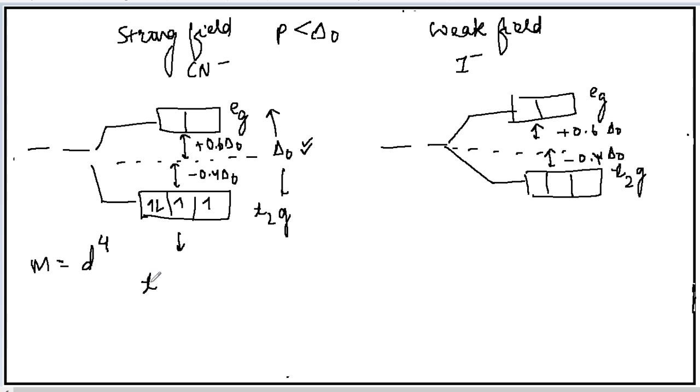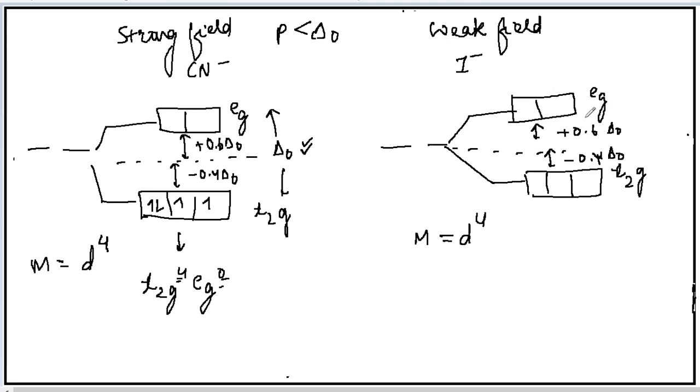You got T2G4 EG0. T2G4 means it has 4 electrons and EG has 0 electrons. Here also if you take any metal whose configuration was D4, that is the d orbitals had 4 electrons, you have to fill those electrons in these split, non-degenerate orbitals.